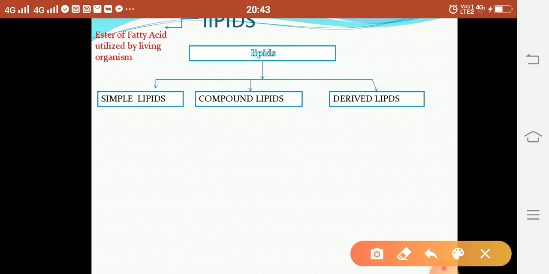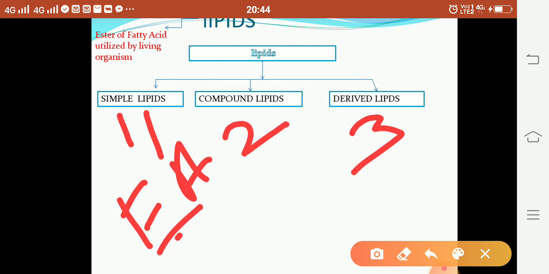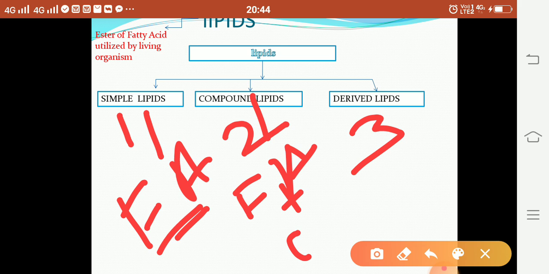Then the third biomolecule, that is lipid. What is lipid and classification of lipid? Lipid is the ester of fatty acid utilized by the living organism. Then lipid molecules are again classified into three main classes. One is a simple lipid, second is a compound lipid, third is a derived lipid. Simple lipid means they consist of only fatty acid. Compound lipid means they consist of fatty acid along with another group. The other group may be phosphoric acid, may be glycocarbohydrate, may be a nitrogen base. And derived lipid means what?